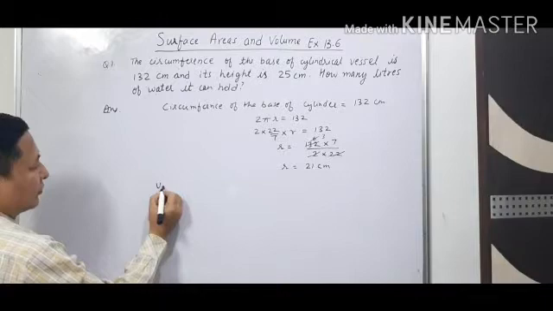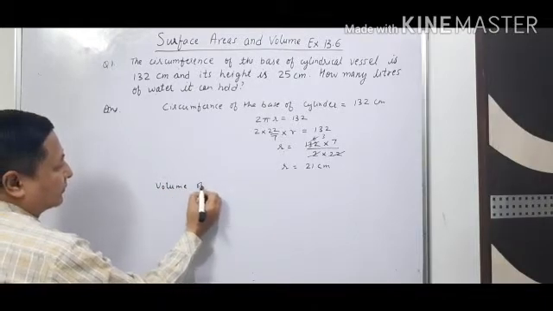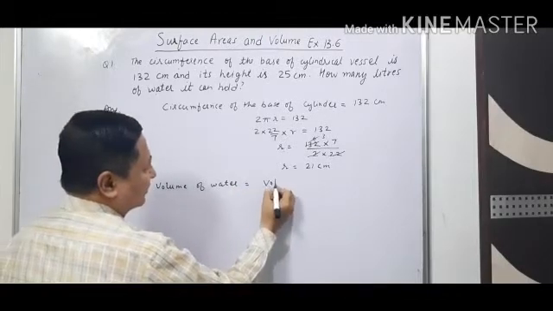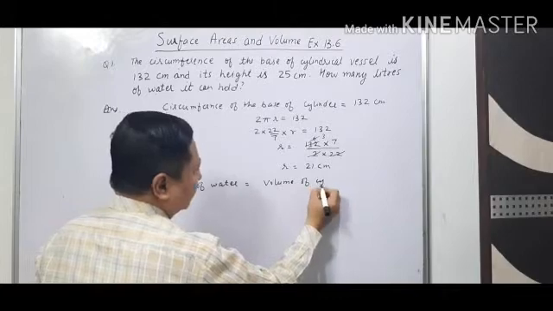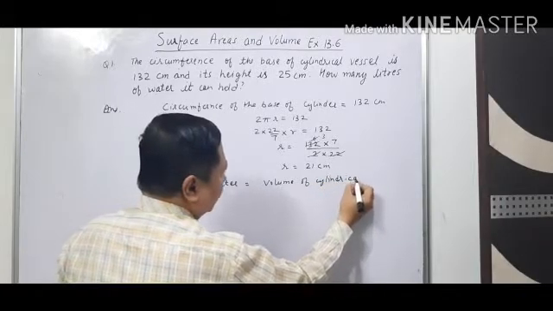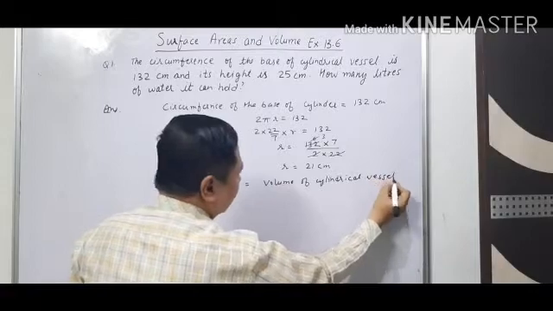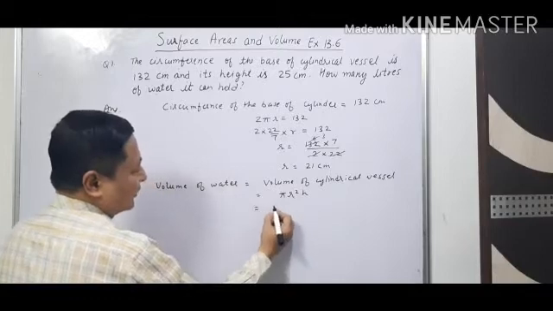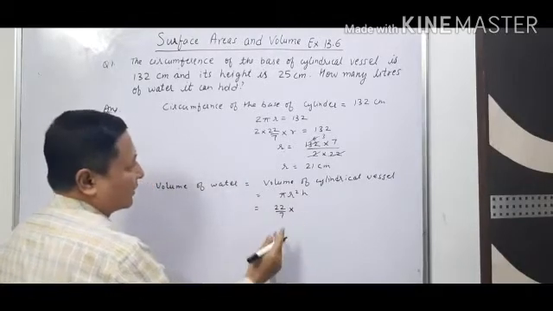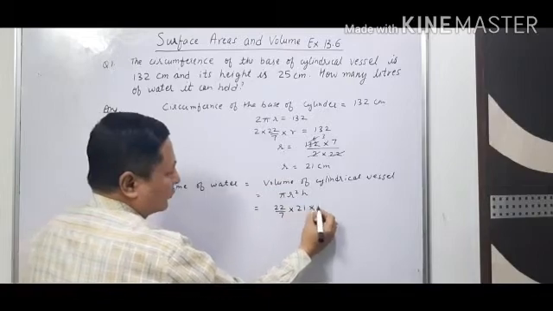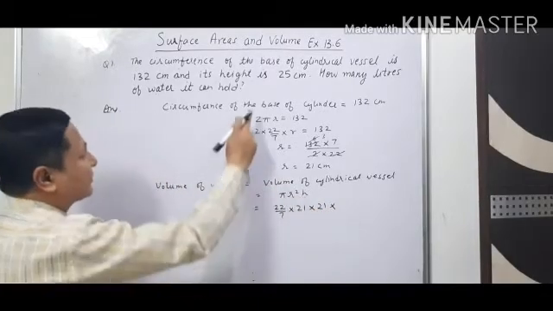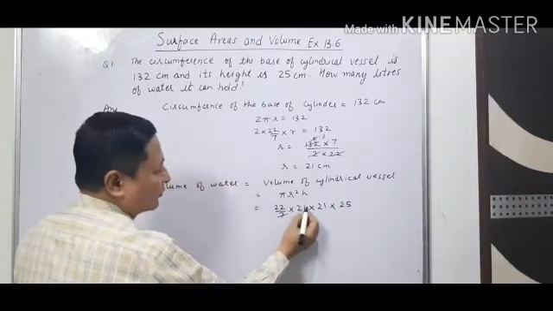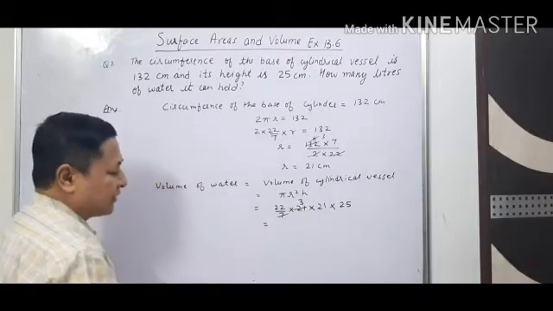So the volume of water it can hold will be equal to the volume of the cylinder, the volume of the cylindrical vessel. And the volume of a cylindrical vessel formula is given by pi r square h, that is 22 upon 7 into r, that we have calculated, 21 into 21, into the height, which is given in the question, that is 25 centimeter. So we'll solve this. When we multiply this, we'll get the answer